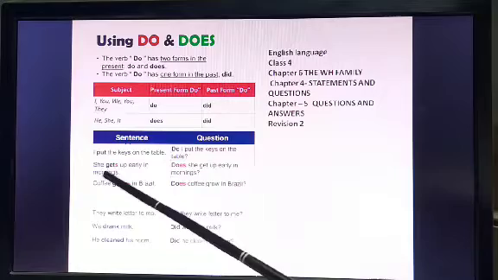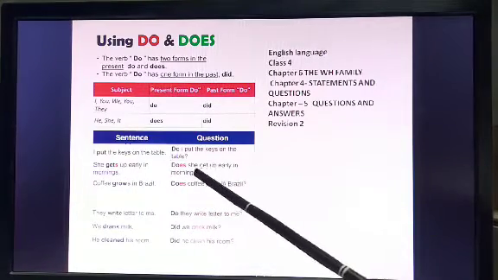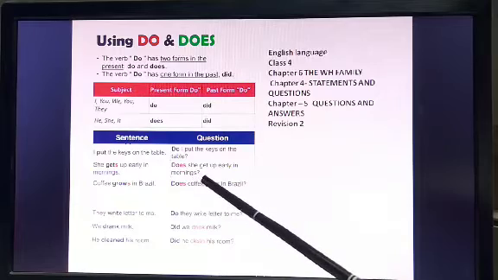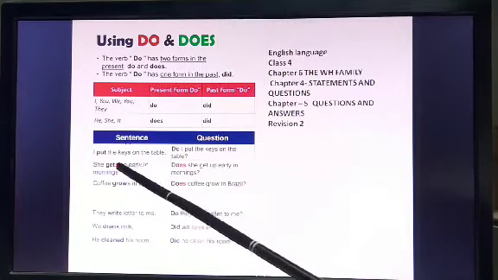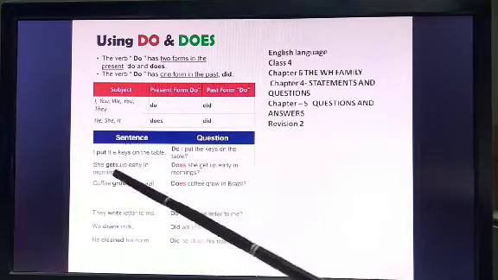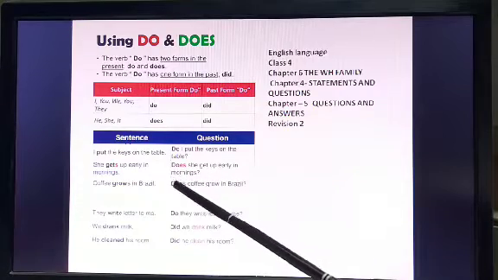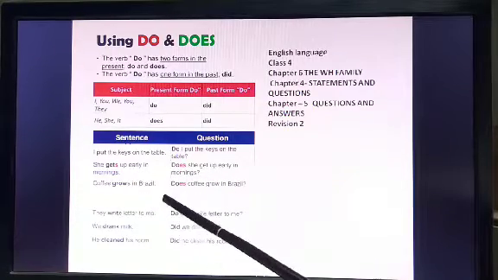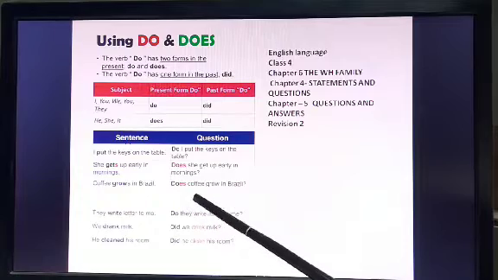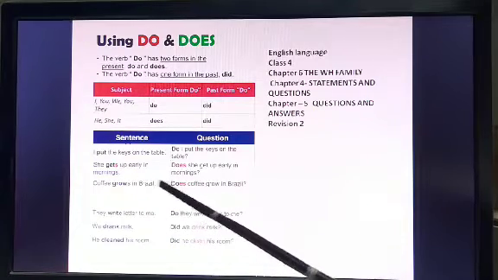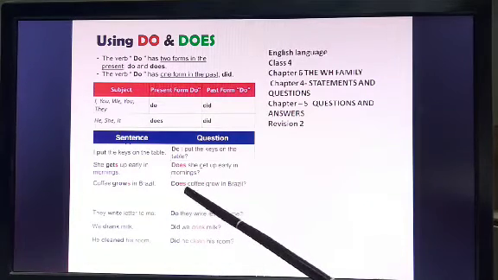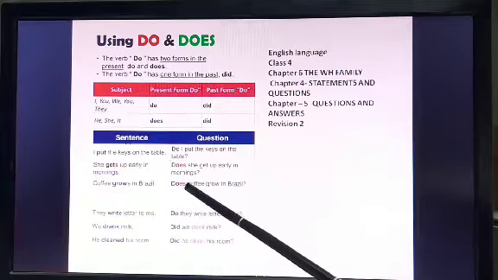She gets up early in the morning. Does she get up early in the morning? Only the S is dropped and we add ES to do. Okay. Coffee grows in Brazil. Does coffee grow in Brazil? S is dropped here and we add ES, that is, we do it with does.